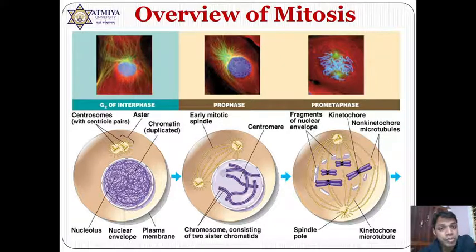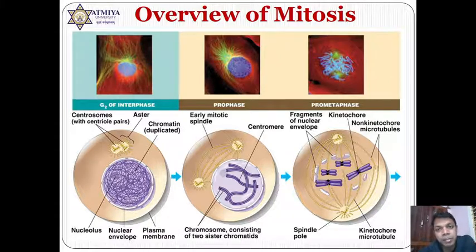In some books, you may observe prometaphase. Prophase is the longest phase, and the late prophase is also known as prometaphase or late prophase in certain books. So let us start one by one. At first, in the initial diagram, I'm showing that in interphase, the process of DNA replication starts. So in interphase, the centrosome becomes double, DNA is also duplicated, and they are joined to each other with the cohesin protein.